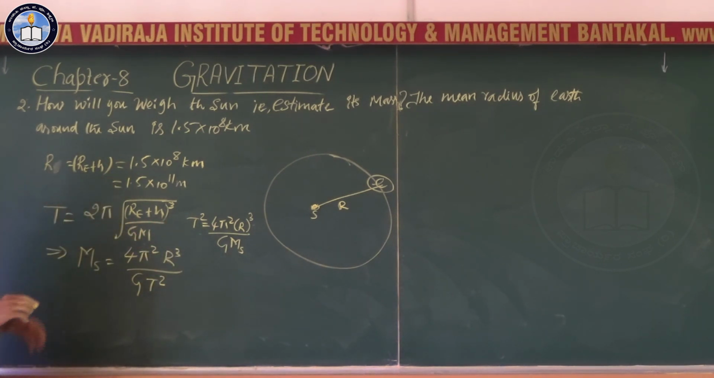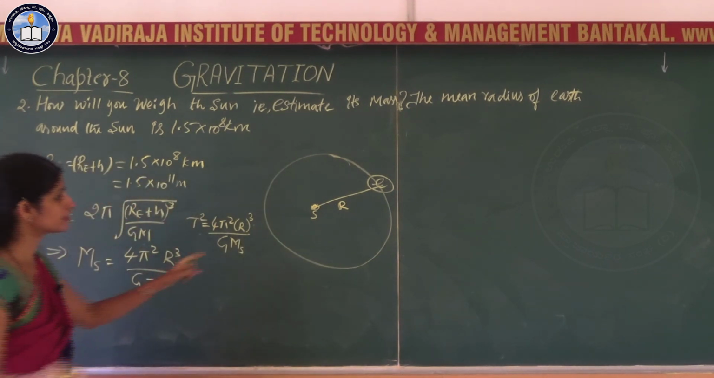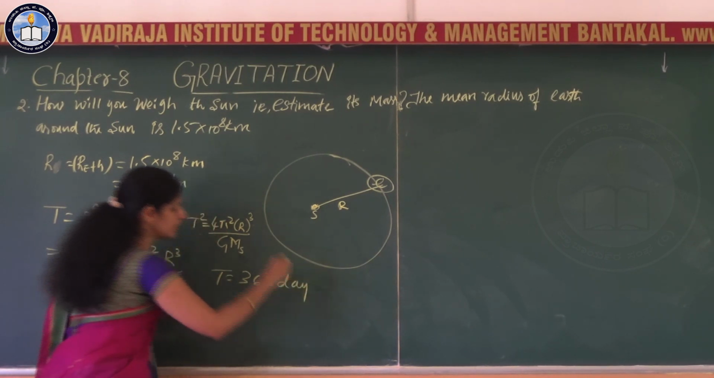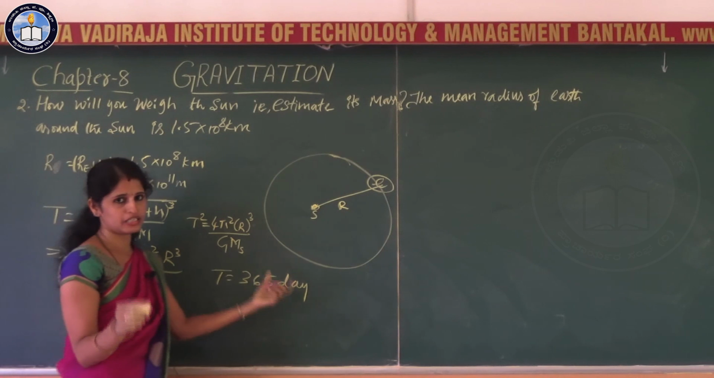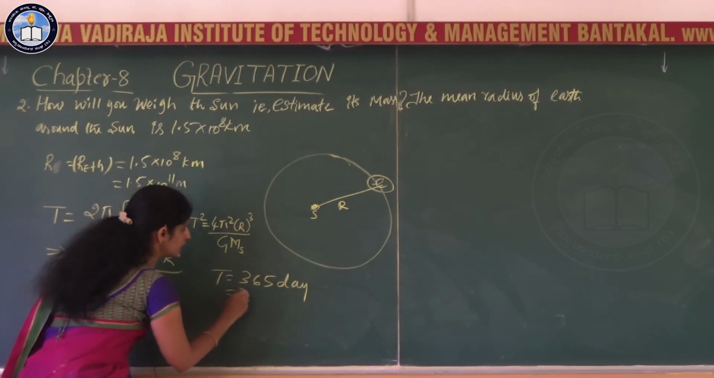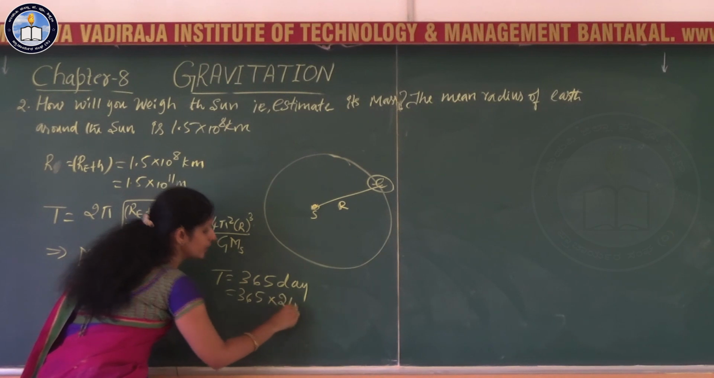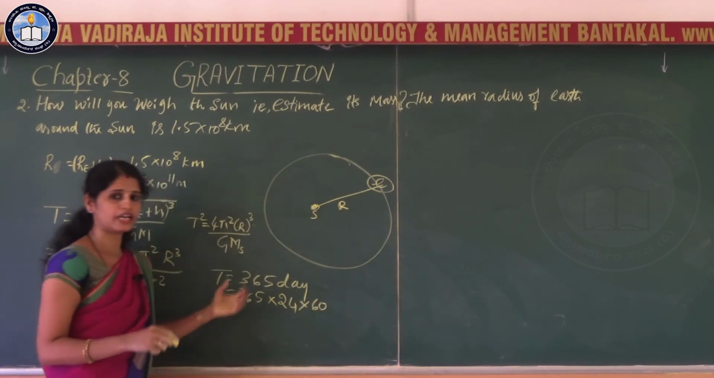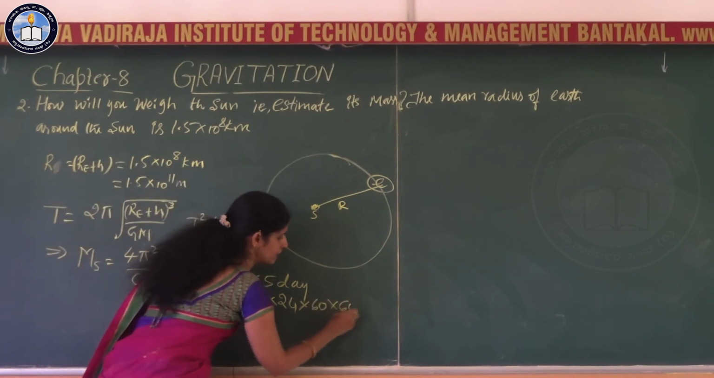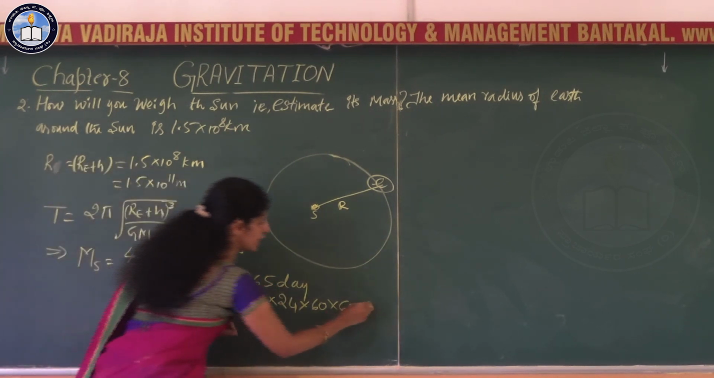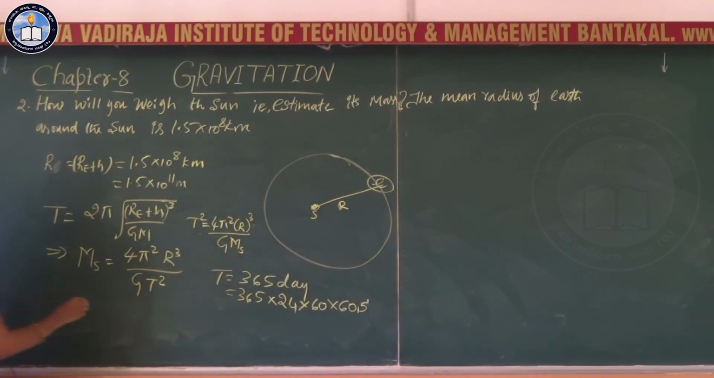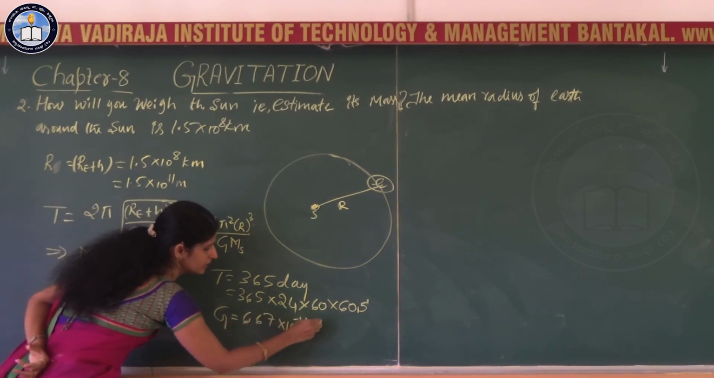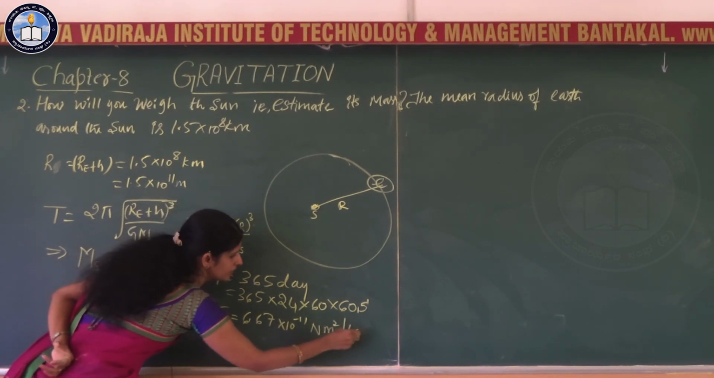Then you have to substitute the given data. Period of the Earth around the sun, T is equal to 365 days. One day is 24 hours, so you have to convert 365 into 24 hours into minutes by multiplying by 60, and this whole data is converted into seconds by multiplying by 60. So this much seconds. G is known, that is the gravitational constant 6.67 into 10 to the power minus 11 Newton meter square per kg square.